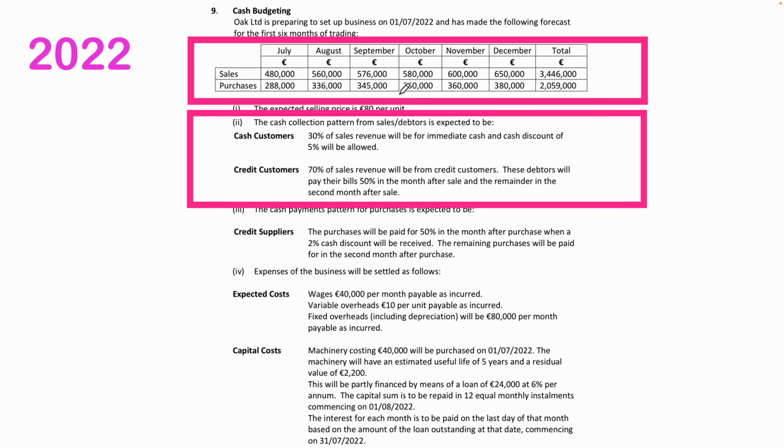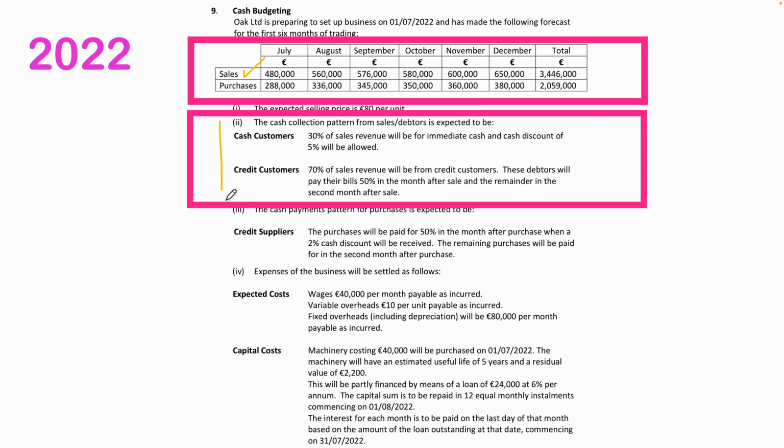Firstly, looking at the cash in, we are taking a look at the sales line here. So the 480 in July, the 560 in August, the 576 in September, the 580 in October, the 600,000 in November, the 650,000 in December.